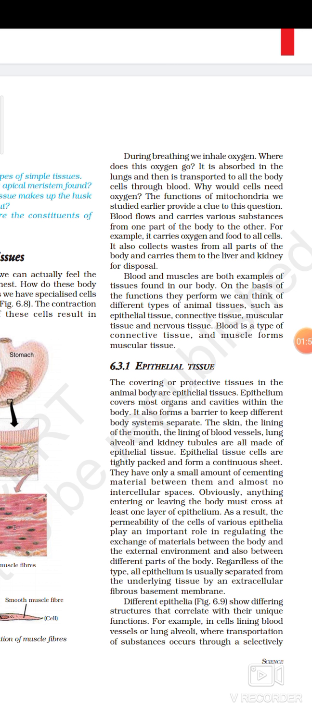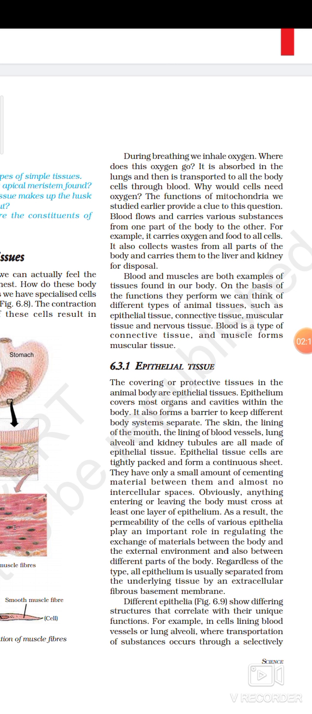So when you inhale oxygen during breathing, that oxygen is absorbed by the lungs, and then from the lungs it is transported to all the body cells. There are so many cells in the body, and oxygen is transported to the various cells in the body with the help of blood.